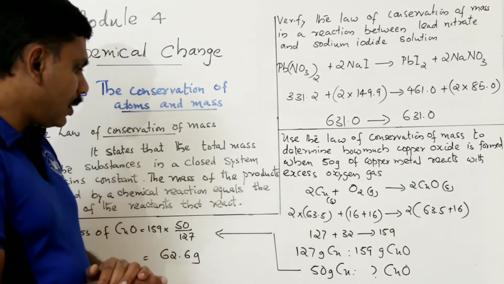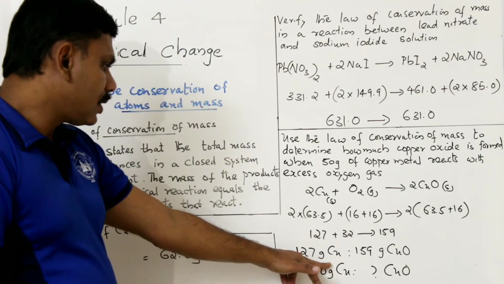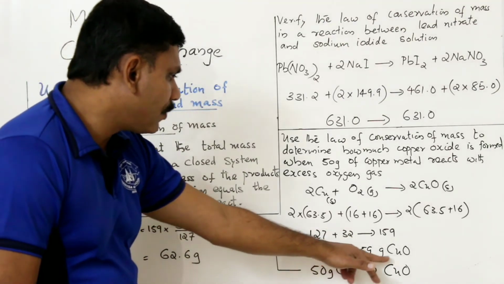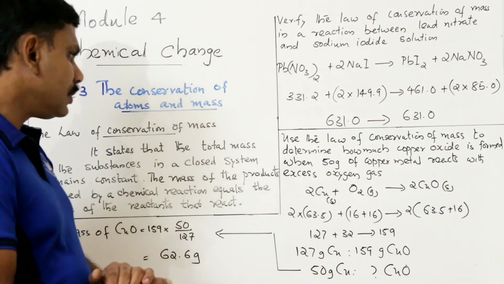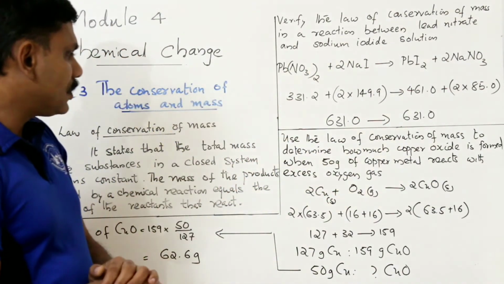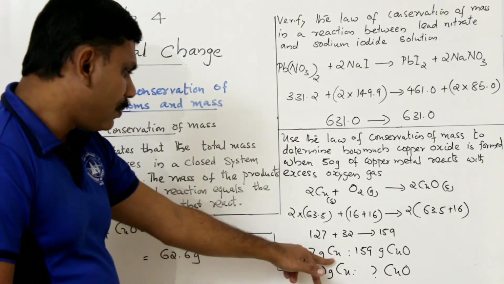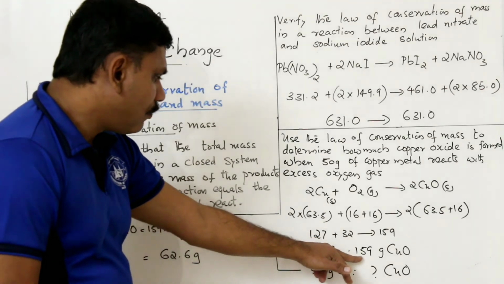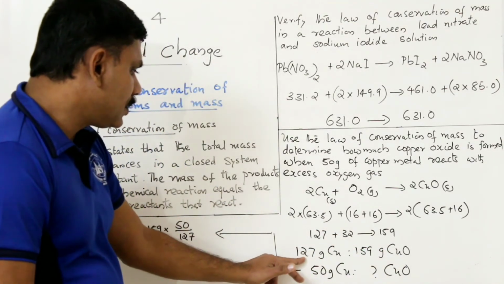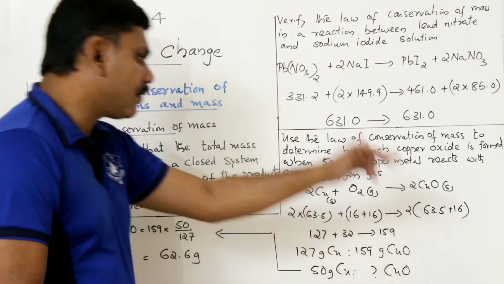Then by the mole ratio, 127 gram of copper is to 159 gram of copper oxide. So if you use 127 gram of copper, you will get 159 gram of copper oxide from the balanced equation.